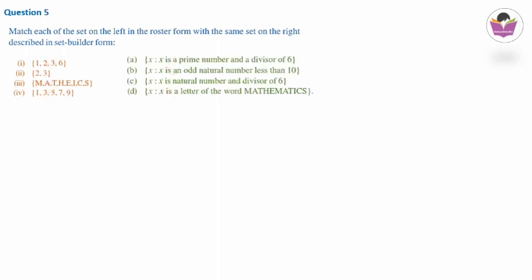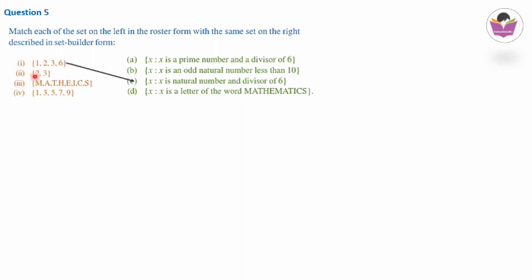First of all, the first one, set of 1, 2, 3, 6. Here for 1, 2, 3, 6 we have to check: x is a prime number and a divisor of 6. That is not there, because 6 is not a prime, and 1 is not prime. X is an odd natural number less than 10. Here 6 is even, that cannot be considered. X is a natural number and a divisor of 6. So you can see, divisor of 6. Here 1 is a divisor, 2 is a divisor of 6, 3 is a divisor of 6, 6 is a divisor of 6. So this is the first match.